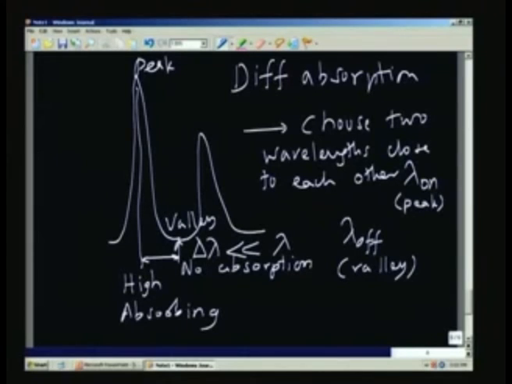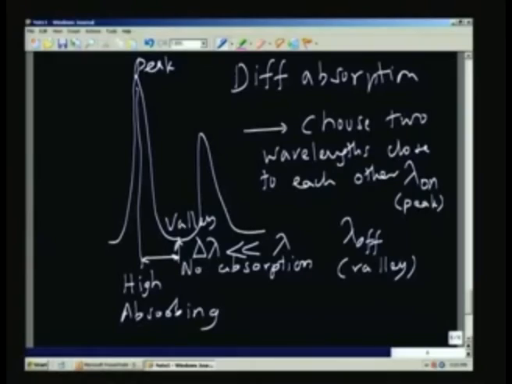The point is that if the path through the gas is covered by two beams of radiation which are identical in every respect excepting that one has a wavelength equal to lambda on, the other one a wavelength equal to lambda off, these two are going to undergo different amounts of absorption, and that is why it is called differential absorption.